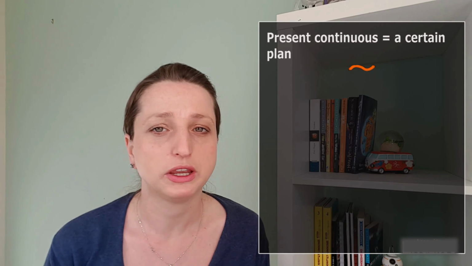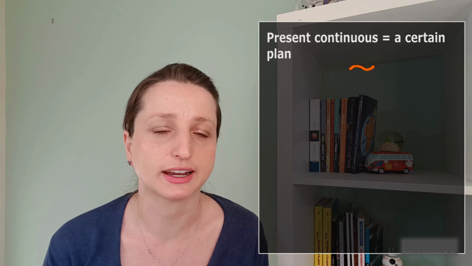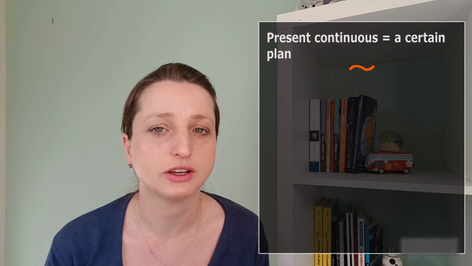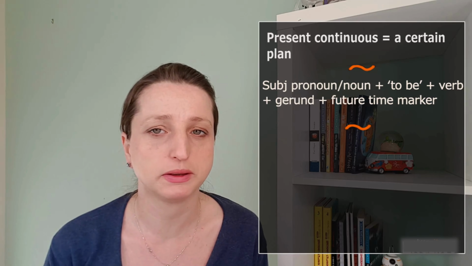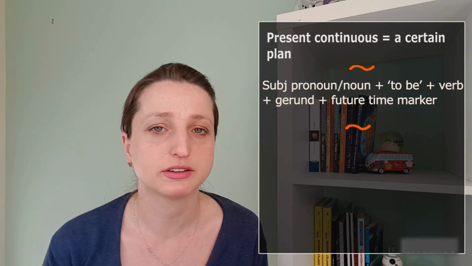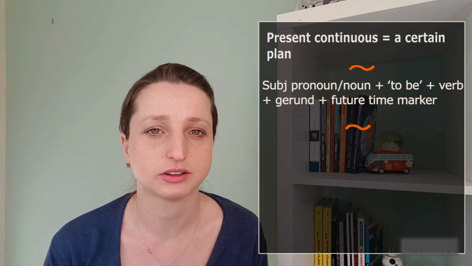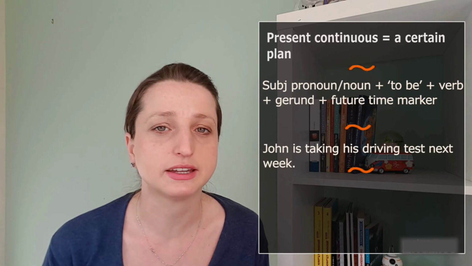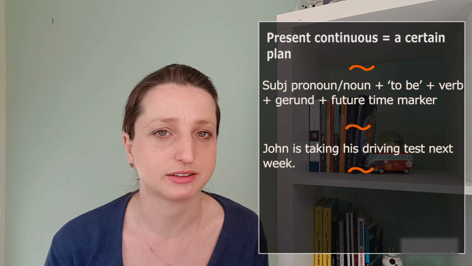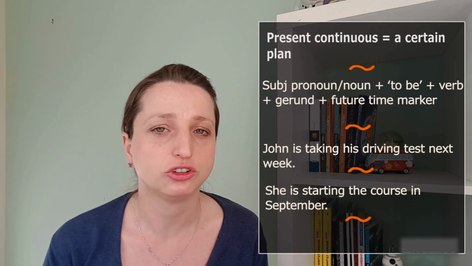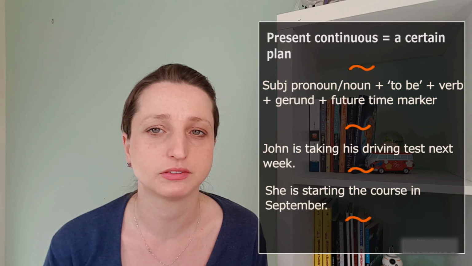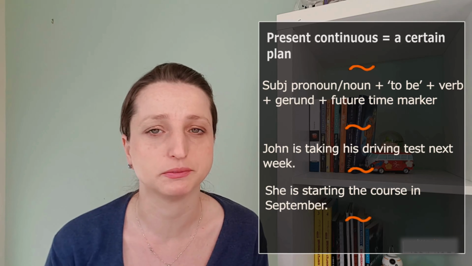The third future is the present continuous. We use the present continuous for a future in exactly the same way as going to. In other words, for plans and certainties. Its structure runs subject pronoun or noun plus to be plus verb plus gerund and a future time marker. For example, John is taking his driving test next week. The test is booked and he will definitely take it. Or, she is starting the course in September. The course is booked and it will happen.